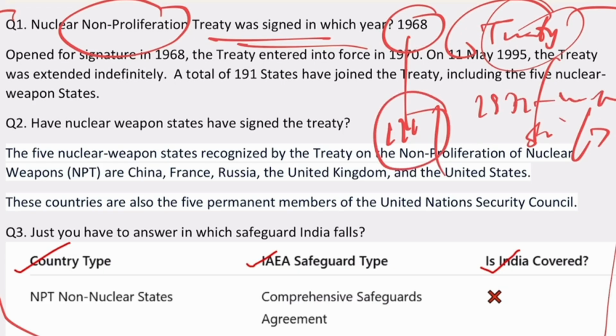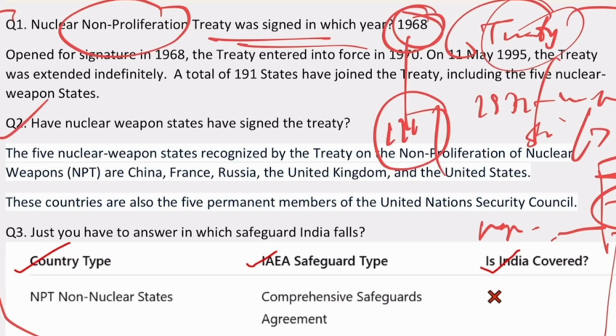Now this is the way you have to remember things, because in the examination they have been asking to arrange in the chronological order. And in one place they will give you that NPT was signed in which year, so you have to arrange that, right? So you have found out the year.